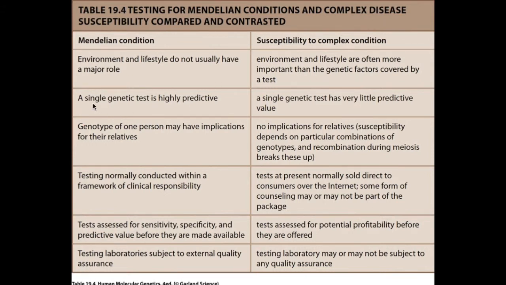Furthermore, a single genetic test is highly predictive in the case of a Mendelian condition, as there will only be one mutation involved. Given that there are so many factors to consider in the case of a complex disease's predictability, a single genetic test is not sufficient to give what would be considered substantial information.